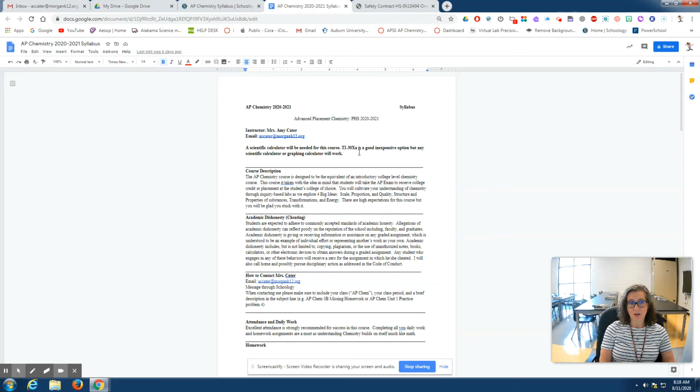So lab donations for this class would be, I'd like to get $10 because we do have to purchase gloves. We do need lots of paper towels. We need this Pivot Interactive program is another thing I'd like to purchase with that. So lab donation of $10 would be greatly, greatly appreciated.